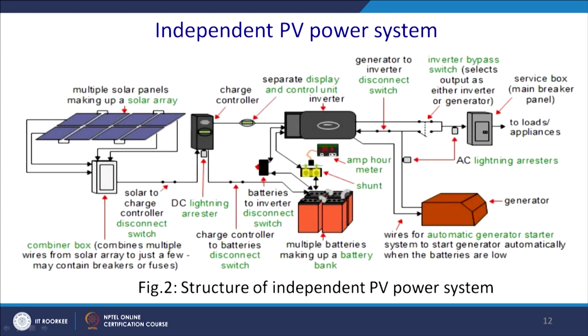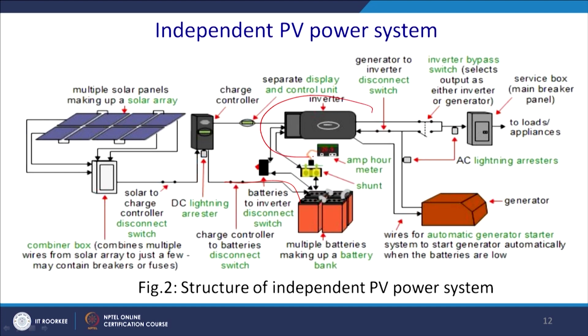Thereafter, a solar charge controller with a disconnect switch. Then you have a DC lightning arrestor, and the charge controller to the battery with disconnect switches. You have parallel operation. Then you have a separate display and control unit.